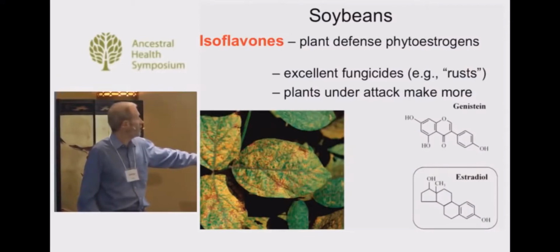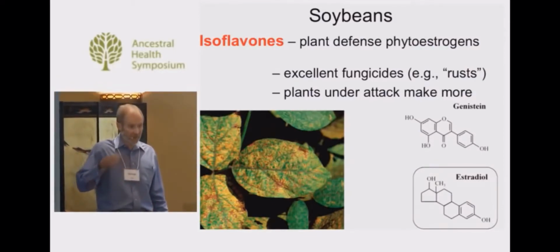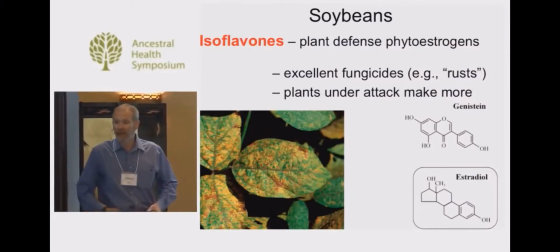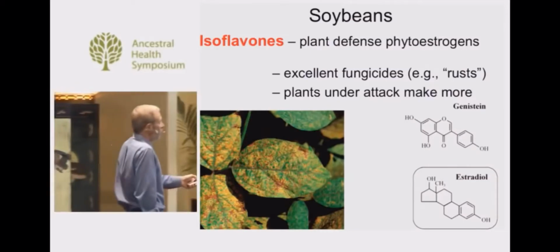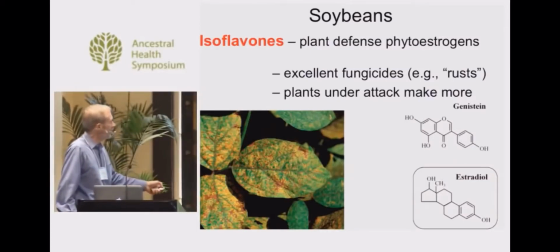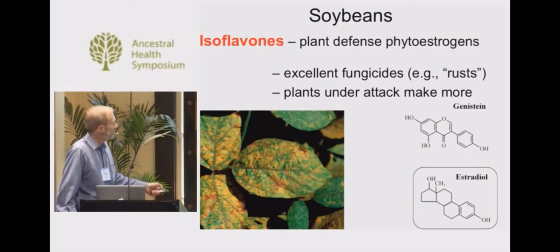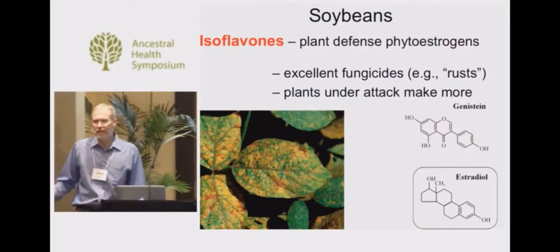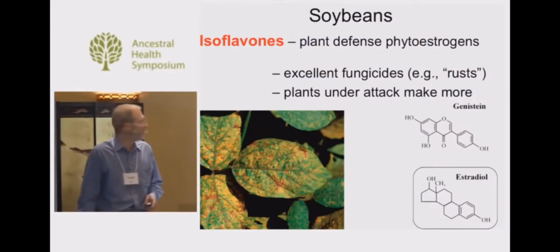And we know that plants under attack make more. So this is what you'd expect of a defense chemical, isn't it? If the plant's being attacked, it makes sense for the plant to upregulate its production. And we can see that this is one of the phytoestrogens from soy, and this is human estrogen, and you can see there are similarities in the molecule, and it's not surprising that our body may confuse this at the receptor level.